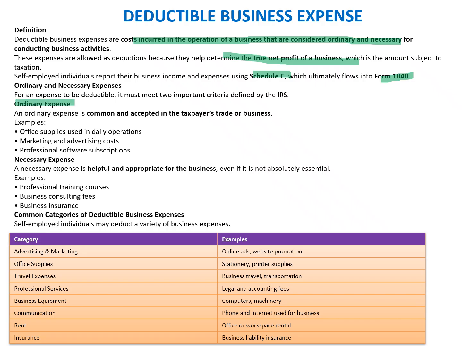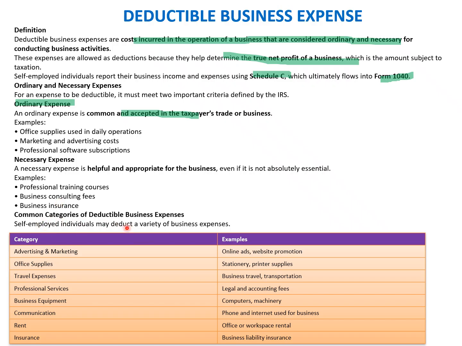Ordinary expenses are those common and accepted in the taxpayer's trade or business, for example office supplies used in operations, marketing and advertising cost, or professional and software subscriptions. Necessary expenses are helpful and appropriate for the business, even if not absolutely essential, for example professional training courses, business consulting fees, and business insurance. They are not absolutely essential, but are still required to promote the business, and hence are subject to deduction.